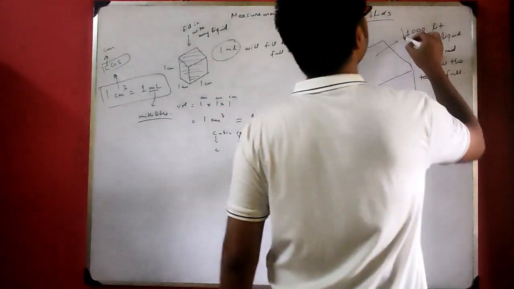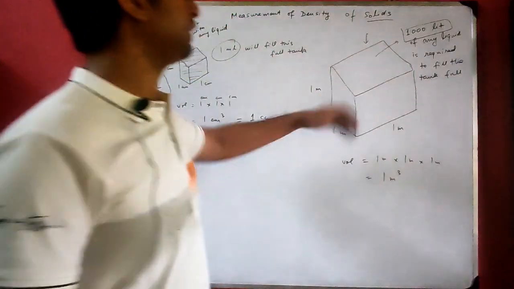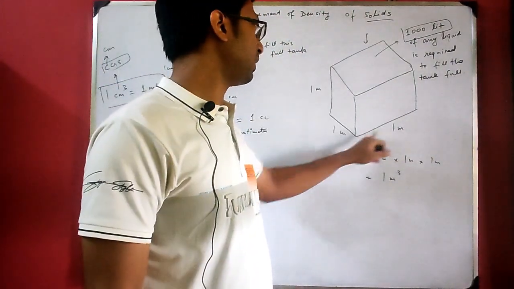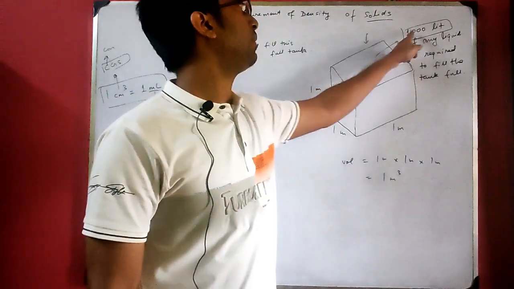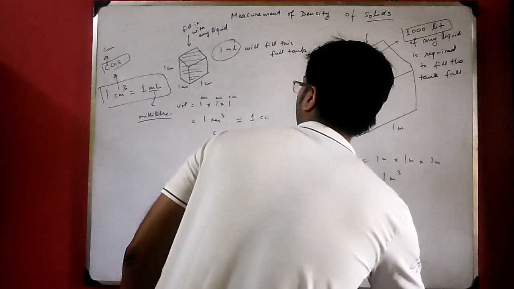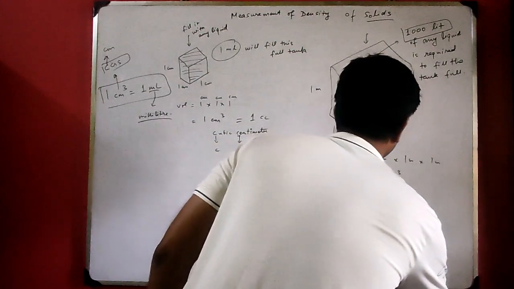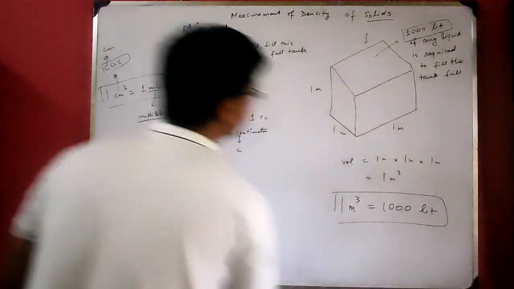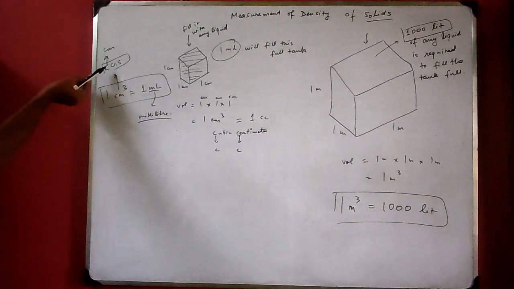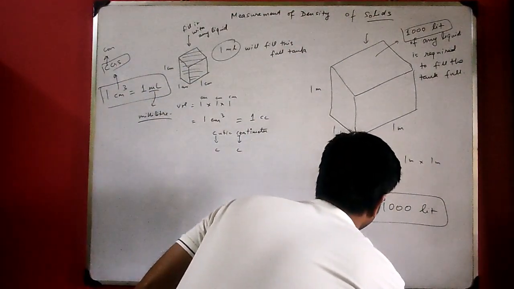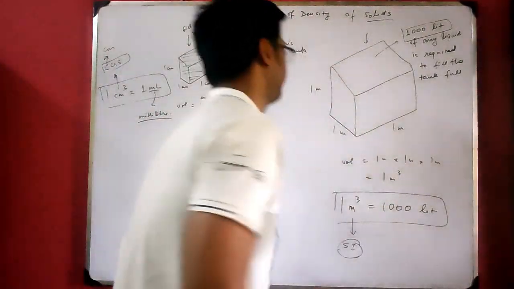1000 liter of any liquid is required to fill the tank full. Means a tank of 1 meter cube volume, 1 meter, 1 meter, 1 meter, can be filled by 1000 liter of any liquid. So from here we draw the conclusion that 1 meter cube is equal to 1000 liter. Now since centimeter cube is CGS unit, this meter cube is SI.